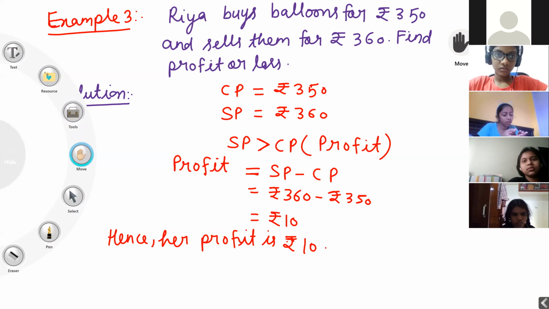Now students, I am going to explain how to calculate profit percentage and loss percentage. Keep heading: Profit percentage.